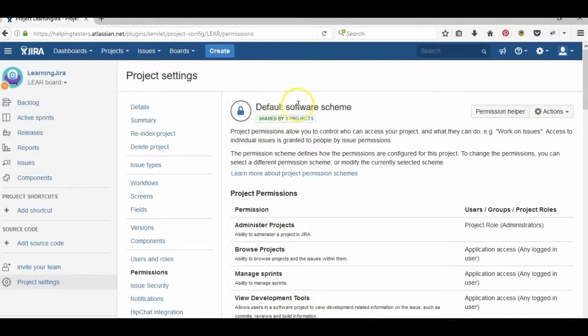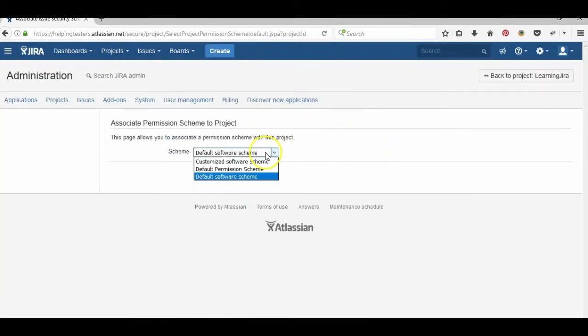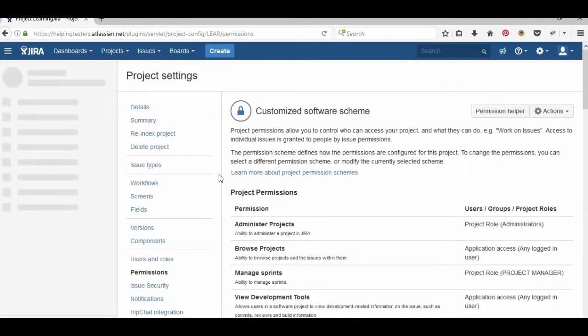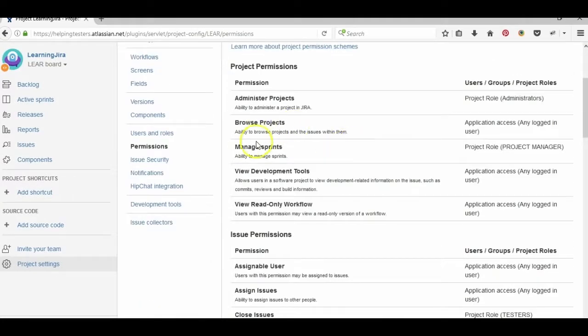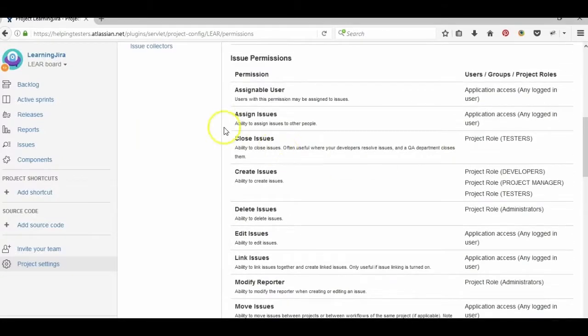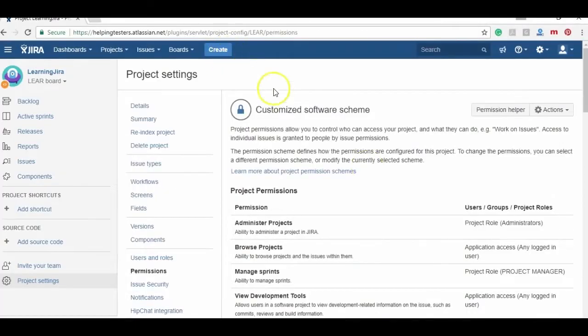Currently it is using the default software scheme. We want to change it, so you can use a different scheme, and let's say you go for the customized software scheme. Okay, and you can verify that the manage role is taken by the project manager, and yes, it is the same. Close issue is done by testers. So we added a scheme that developers would have this type of access and testers would have this type of permission. But in a project, who the developers are and who the testers are, we forgot to mention.